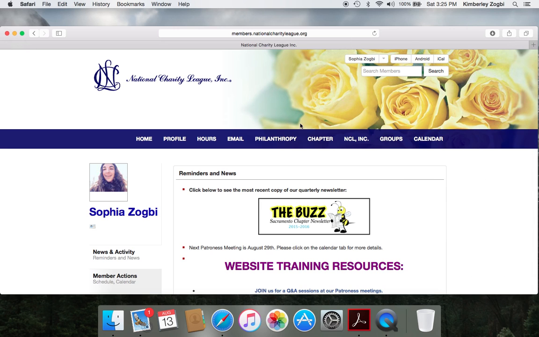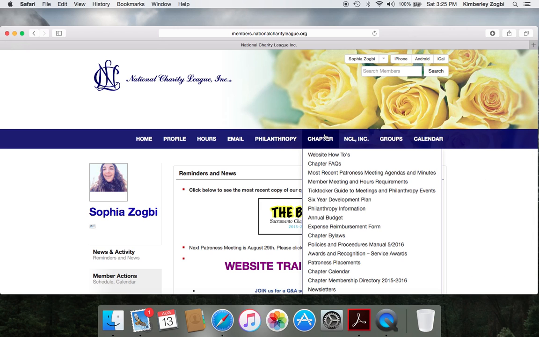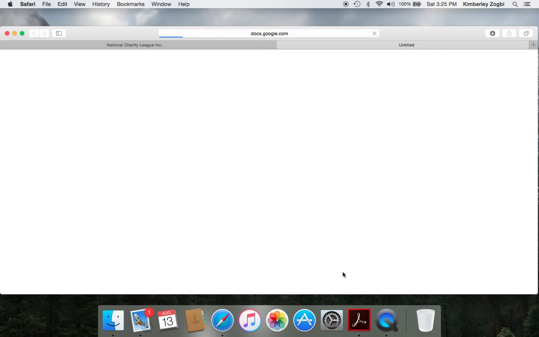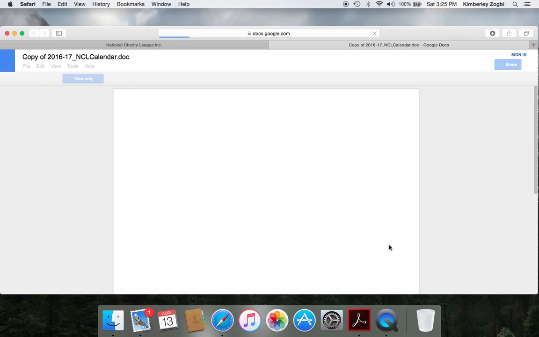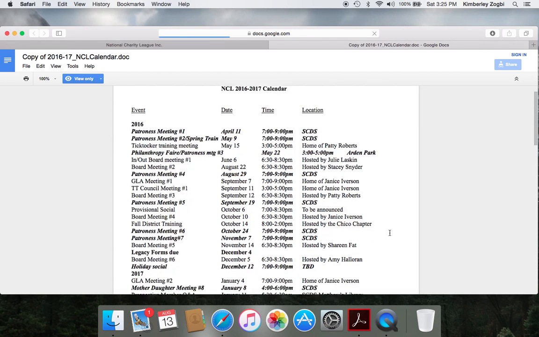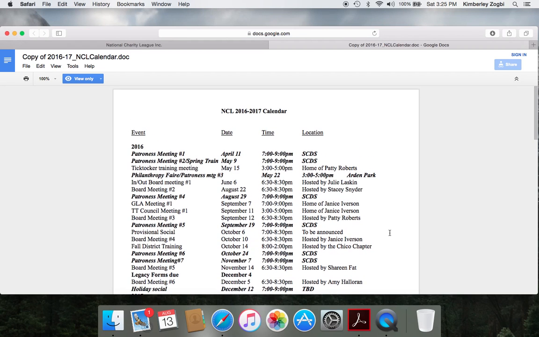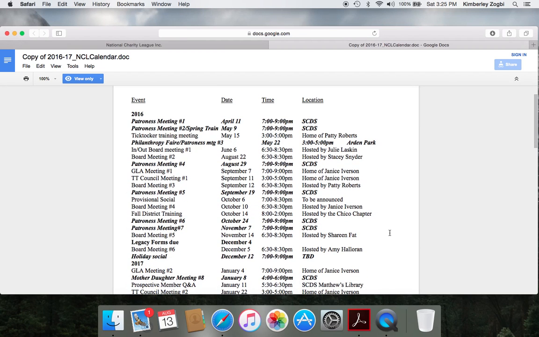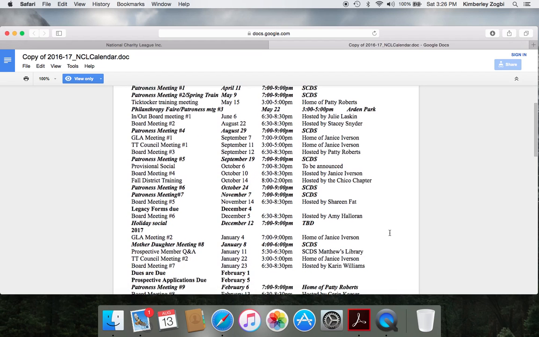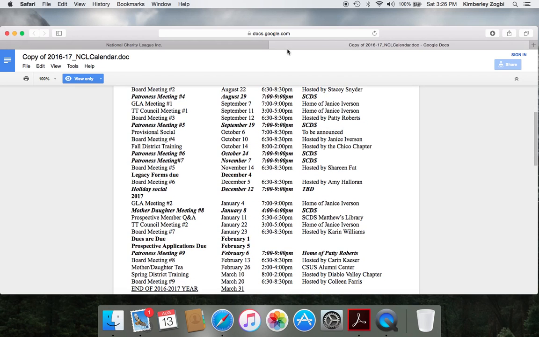The way to find that would be under our chapter tab again on the blue bar at the top of the website. And then you click all the way down to chapter calendar. And there you have it. It is simply a Google Doc that you can print out and just make sure that your home calendar, hard calendar, or computer calendar does reflect all of those meetings and locations.